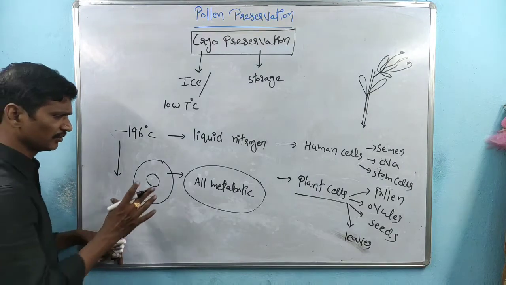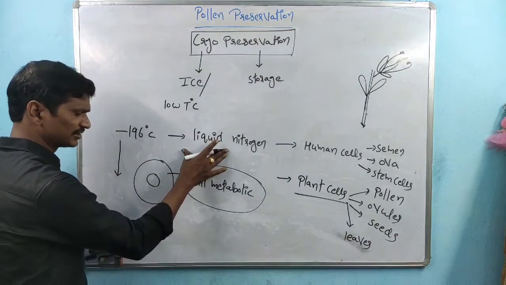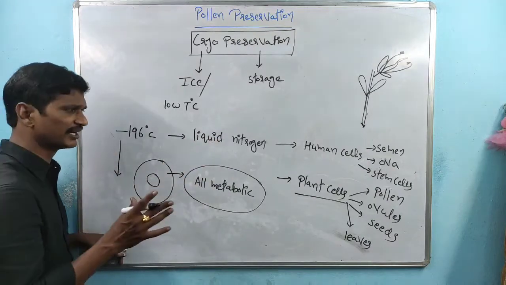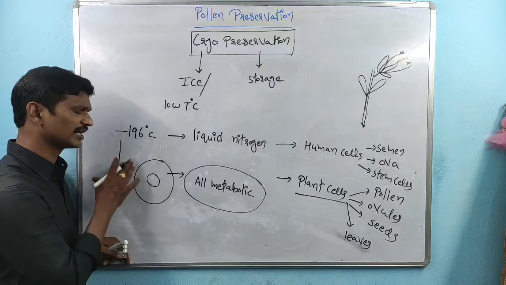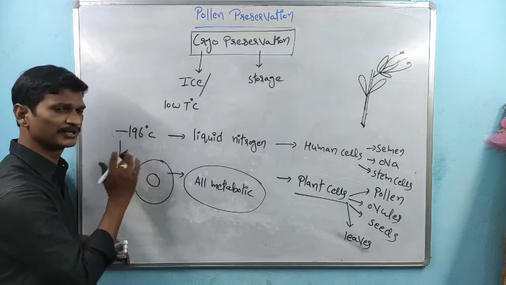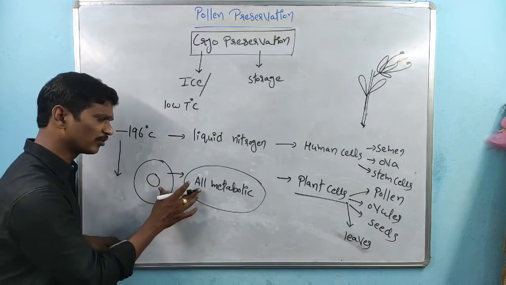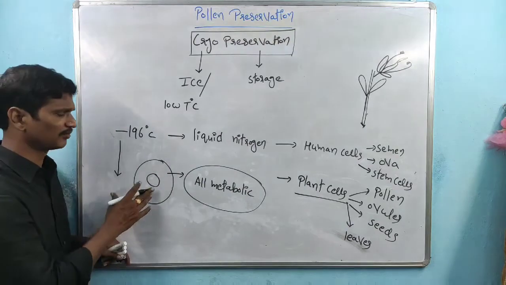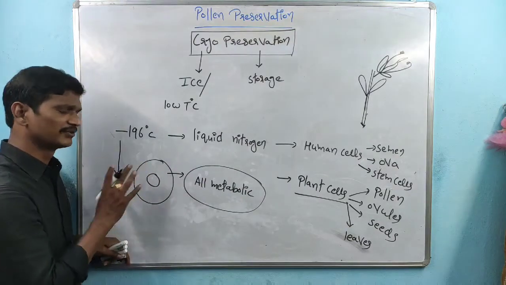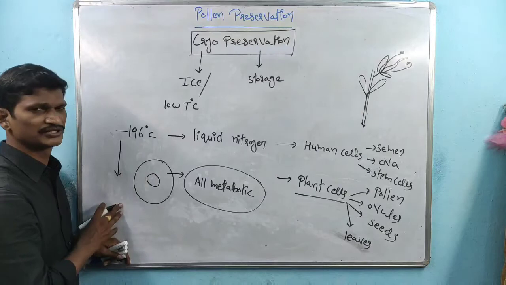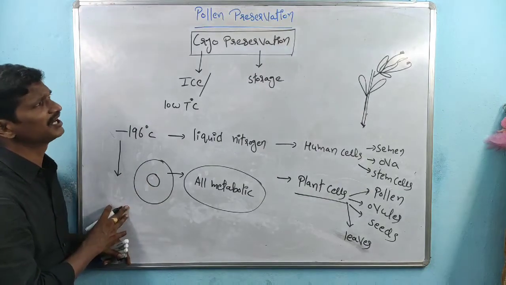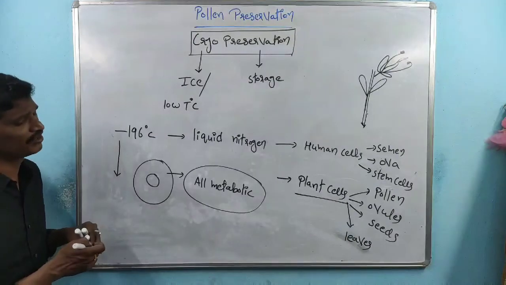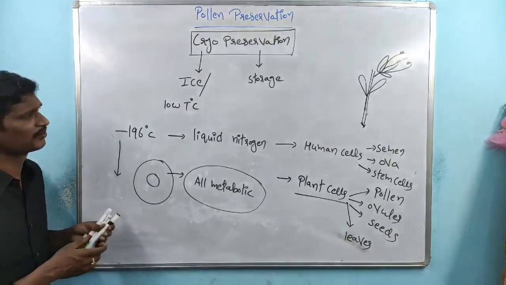Liquid nitrogen is responsible for the freezing condition, so gradually we are reducing the temperature. Cytoplasm is frozen, enzymes are frozen, and all metabolic activities are arrested. So the process is called cryopreservation.